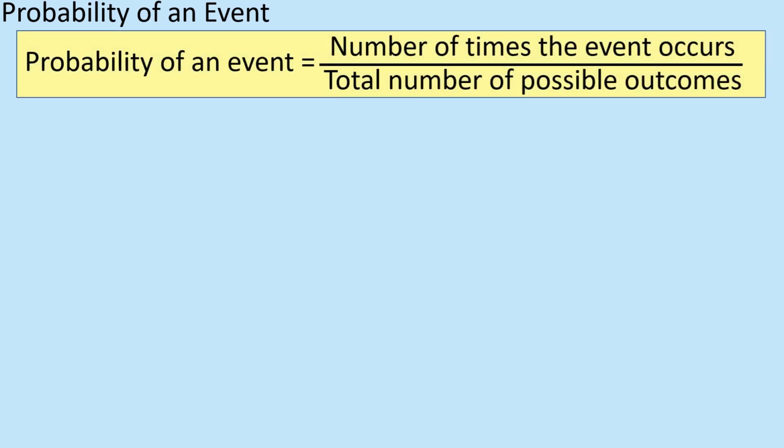So in essence, the probability of an event is the number of times that the event occurs, divided by the total number of possible outcomes. And as you can probably see from those two things, the number of times an event occurs divided by the total number of possibles, well, the number at the top can't be bigger than the number at the bottom. Hence, it has to be less than 1, and hence it tends to be a fraction, which of course could be a percent, but we're going to leave things as fractions for the purposes of today.